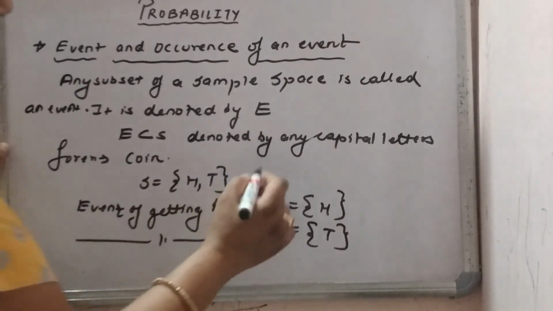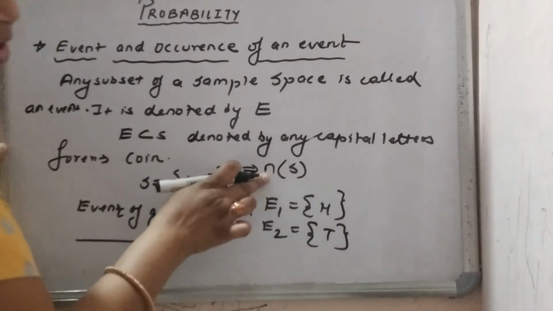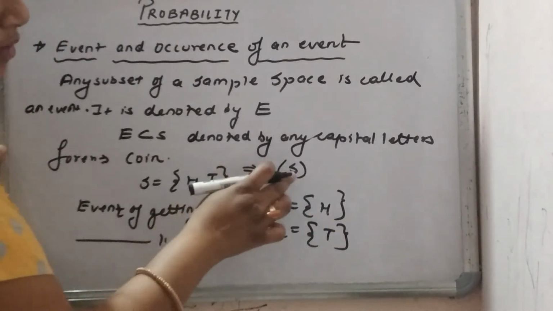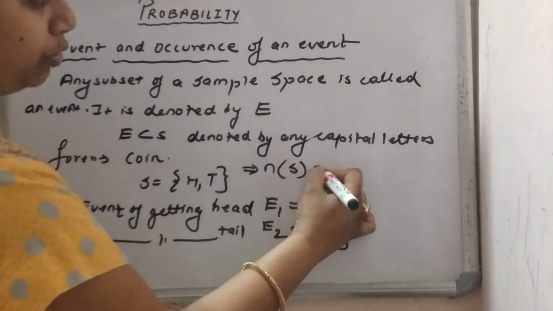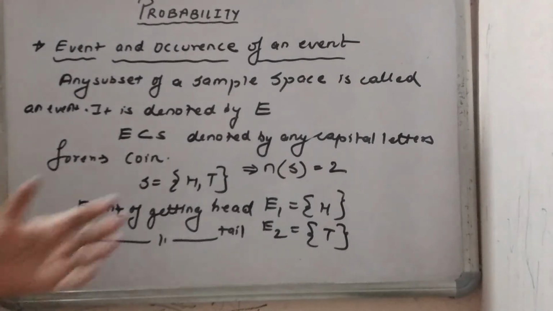So how many elements of the sample space are written there? The number of sample space, this is called the number. N is called the number of sample space. How many are there here? 2. Okay, we can write it like this: number of sample space is 2.